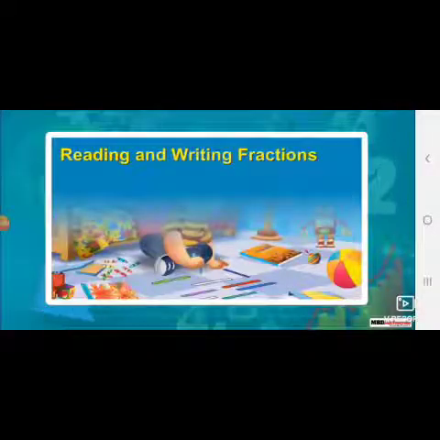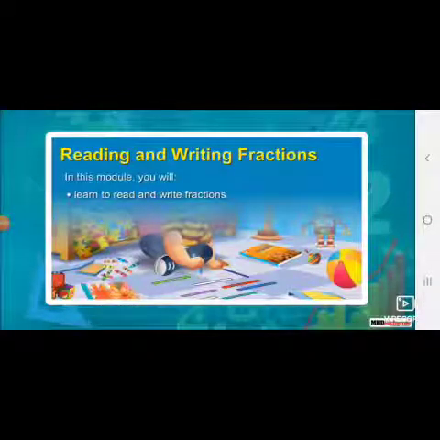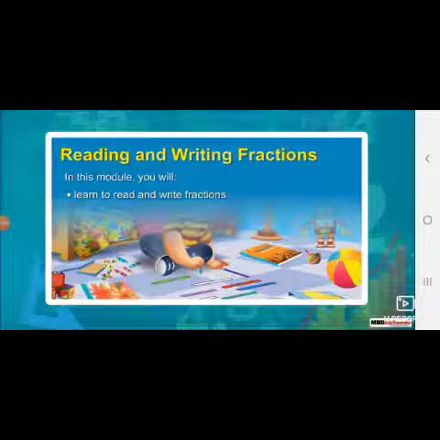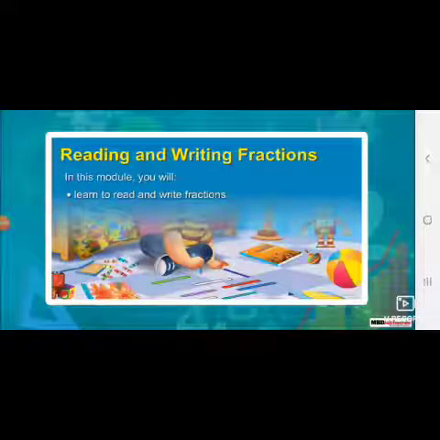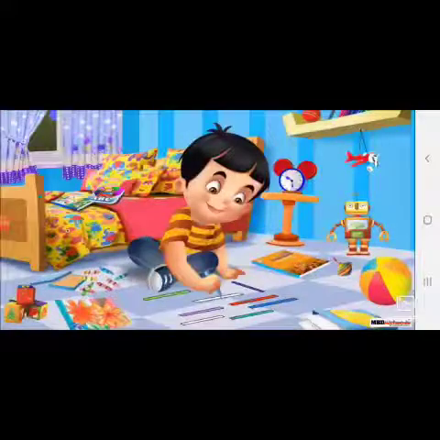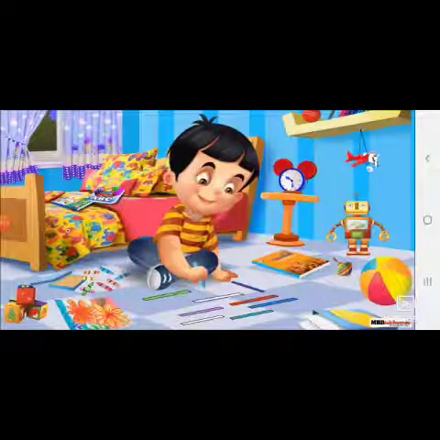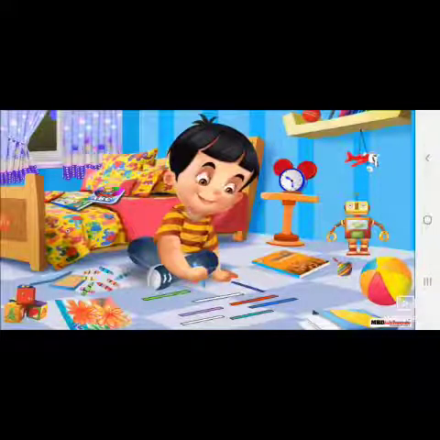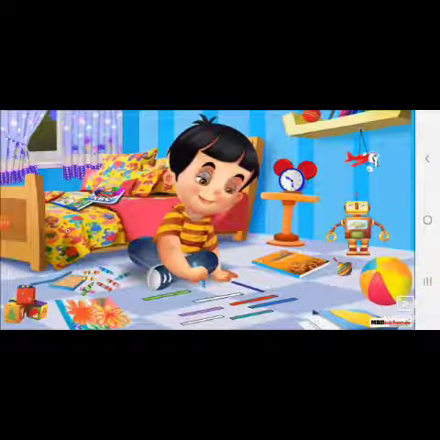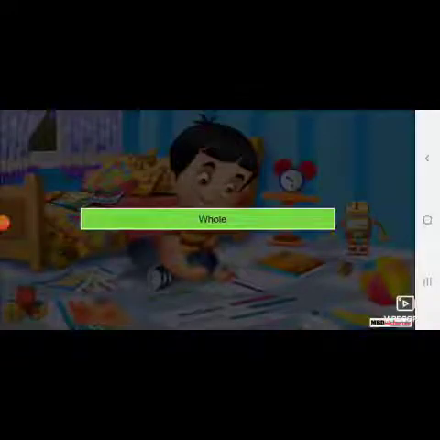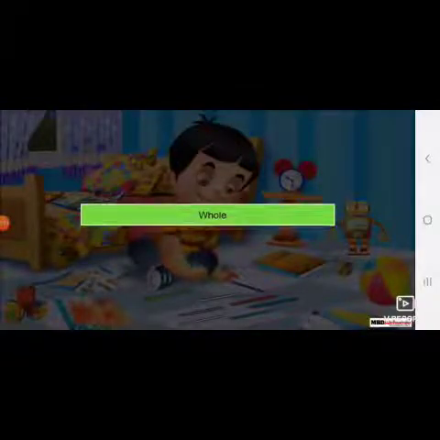Reading and writing fractions. In this module, you will learn to read and write fractions. Sid is sitting there and has some rectangular strips which he wants to divide into various equal parts. Let's see in how many parts he divides the strips.